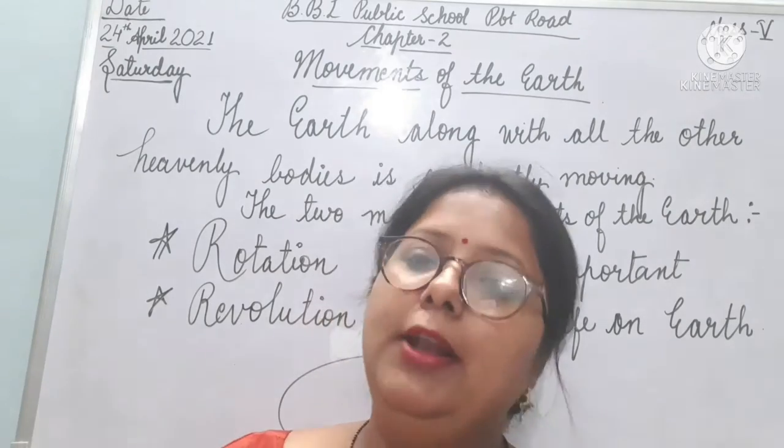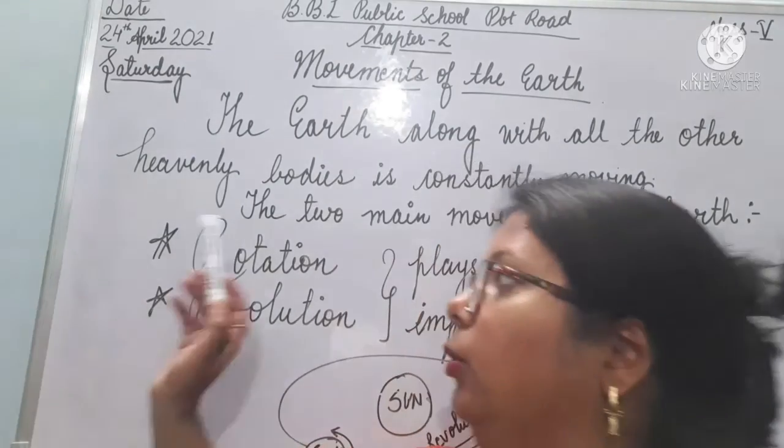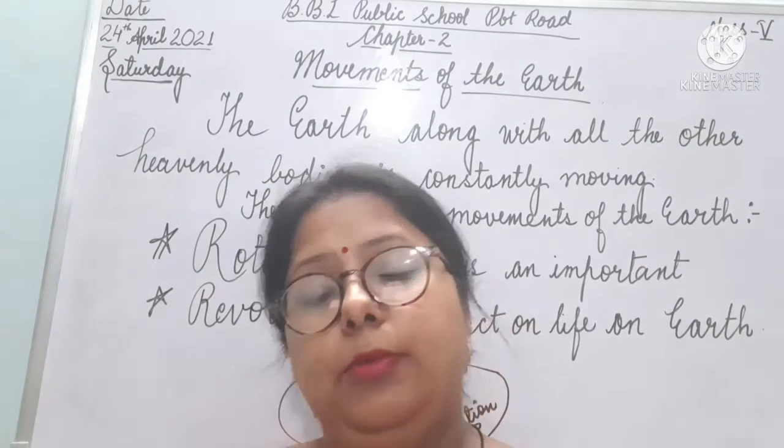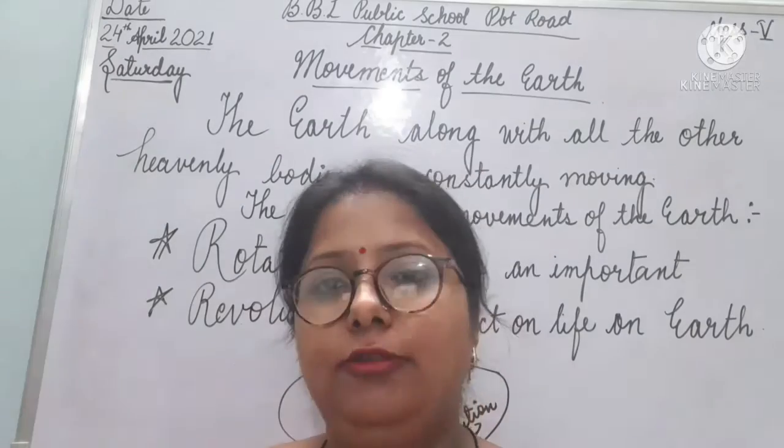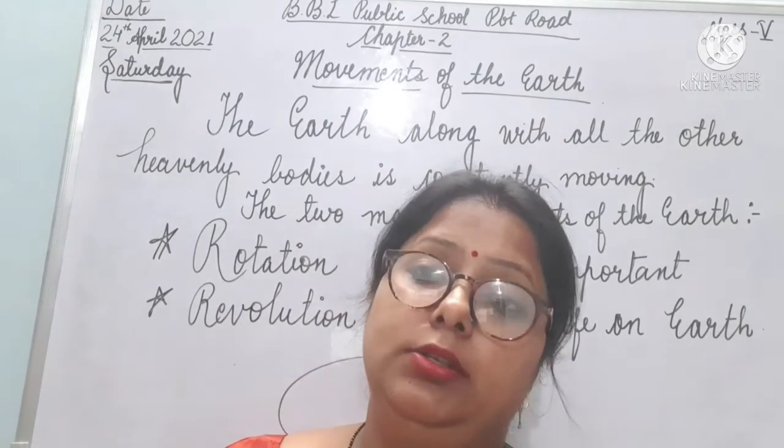So first of all, we are going to study the rotation. Today I am going to show with the help of the globe how this rotation takes place. Children, let's start with the rotation of the earth. As you know, earth rotates on its axis. In the same way, the earth is rotating on its axis. The sun is facing towards India.